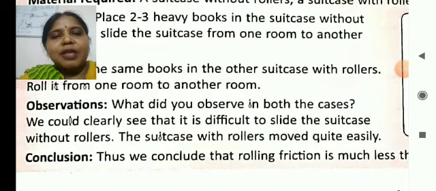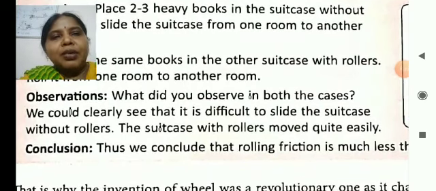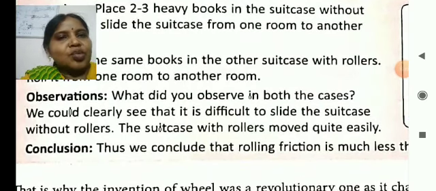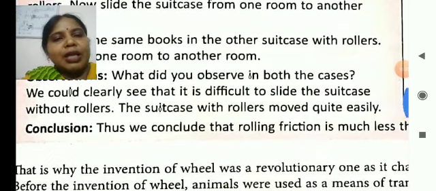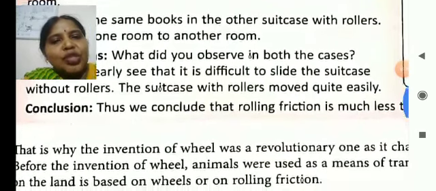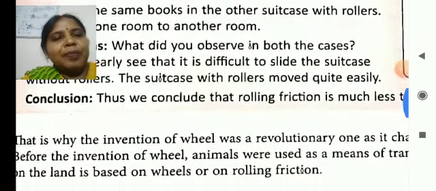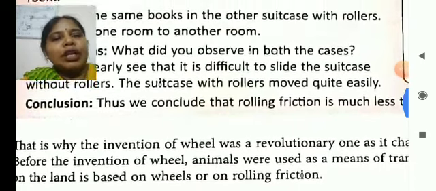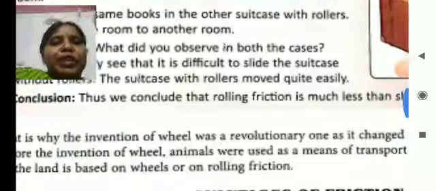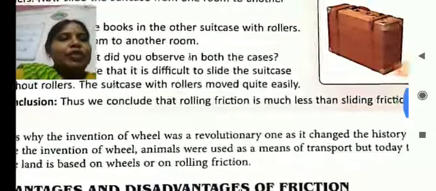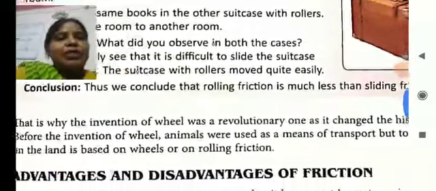What you will observe is that the suitcase with rollers is easily rolled from one room to another, but for the suitcase without rollers we need more force to move it. Thus, the conclusion is that rolling friction is much less than sliding friction.